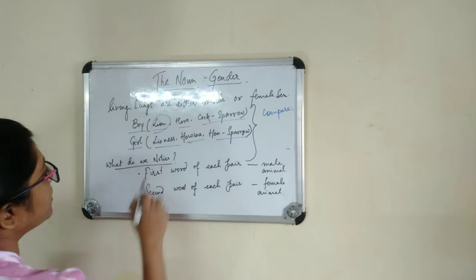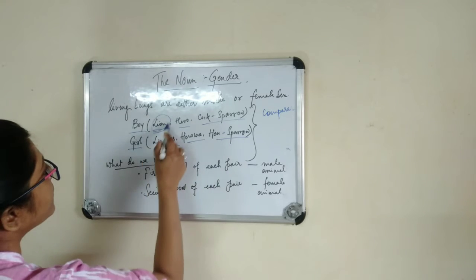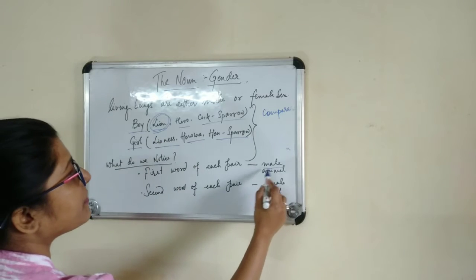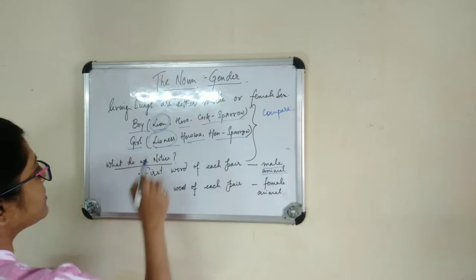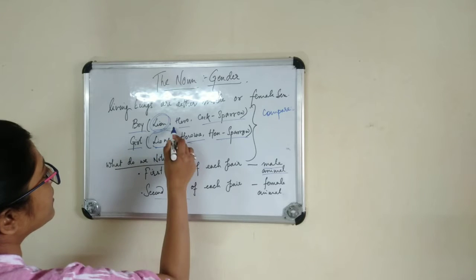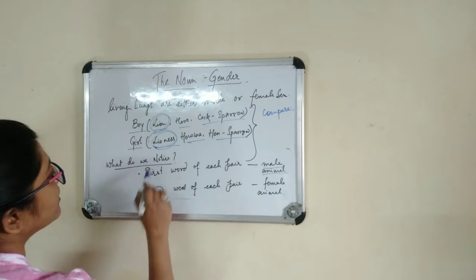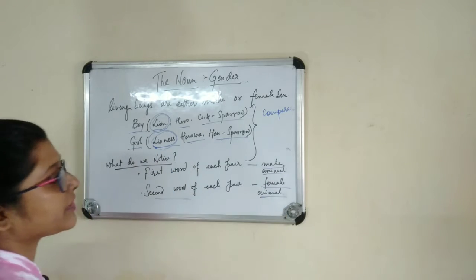The first word of each pair refers to a male animal, and the second word of each pair refers to a female animal.